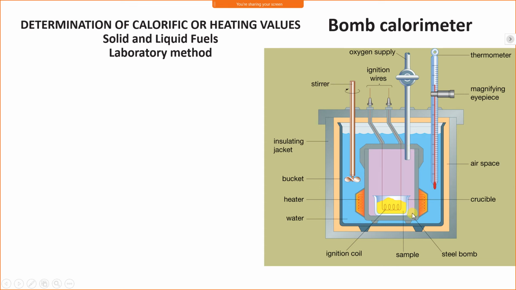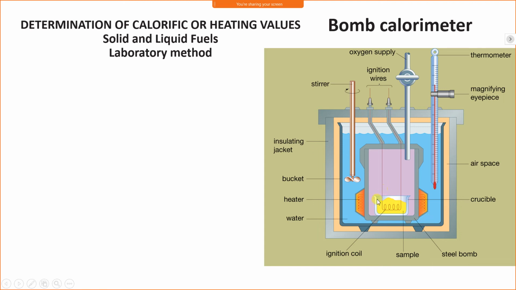Now how do we measure how much heat is released, that is, the calorific value of the fuel? The bomb calorimeter is completely surrounded by water. When the fuel is burnt, the steel bomb gets heated and rejects the heat to the water, and the water temperature increases.